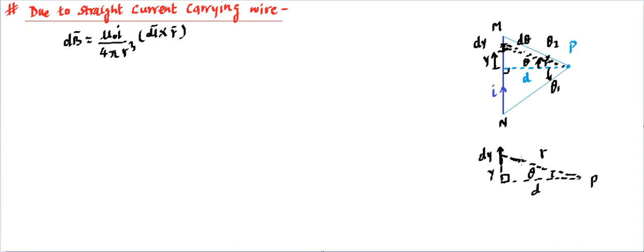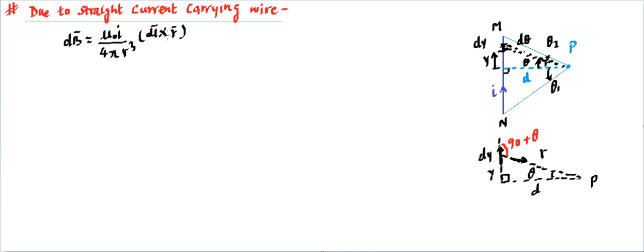The r vector is going to be in this direction. So the angle between dy, that is dl, and the r vector, which is required for this cross product, is going to be this angle. So we need to know what this angle is. You'll find this angle can be calculated using this: this is going to be 90 minus theta. Since this is 90 minus theta, this has to be 90 plus theta. So 90 plus theta is the angle between dl and the r vector, so that we can handle this cross product.